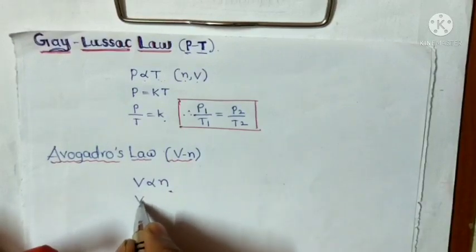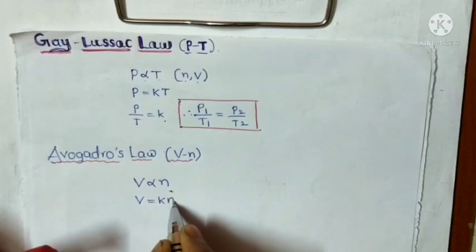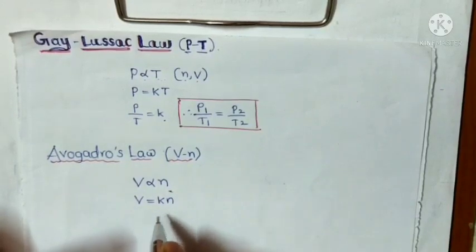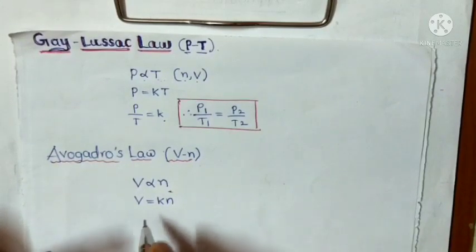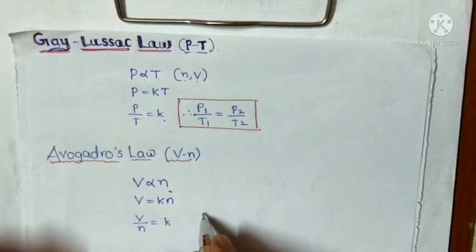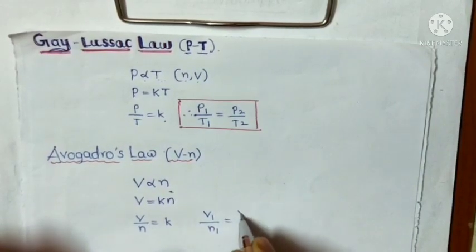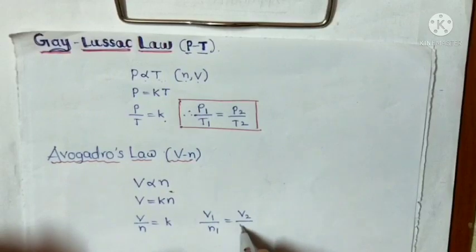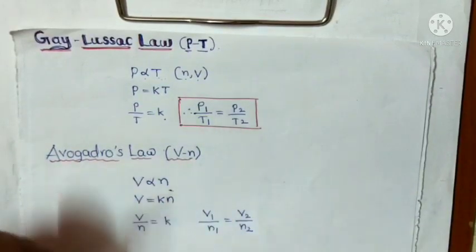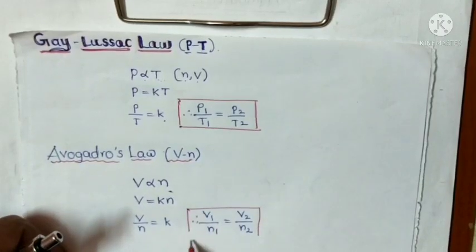and from this, if you remove the proportionality, a constant appears, that is K. So from this we can conclude that V by N is always constant. So V1 by N1 is equal to V2 by N2. This principle is used for solving problems.